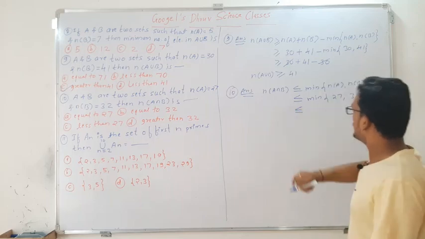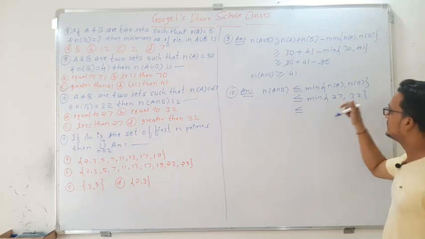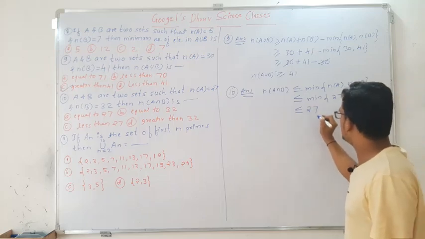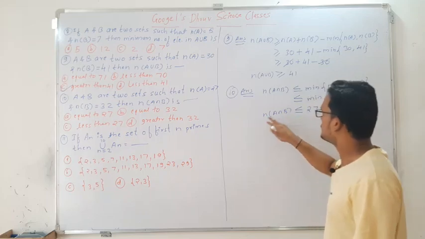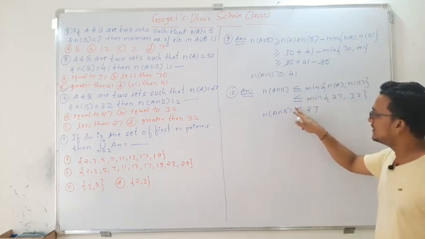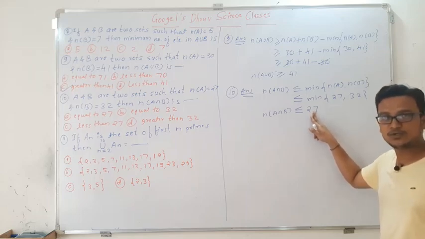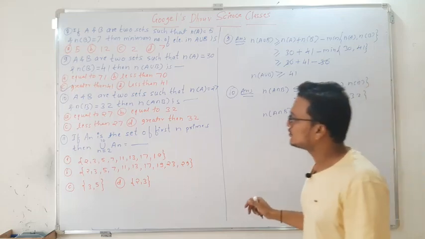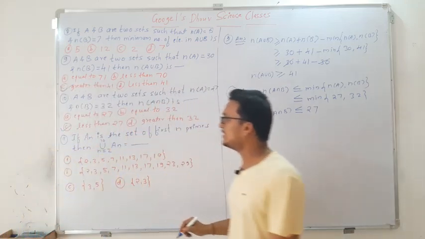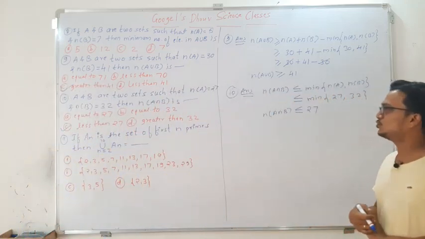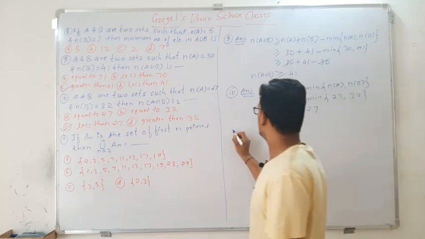So less than or equal to the minimum of 27 and 32, that is 27. Therefore n of A intersection B is less than or equal to 27. So here option C will be correct, that is less than or equal to 27. Okay, next question, that is 11.